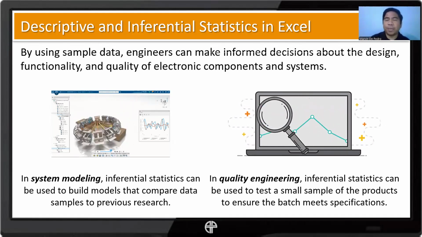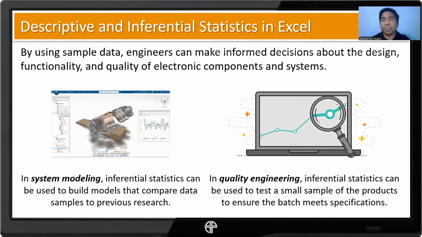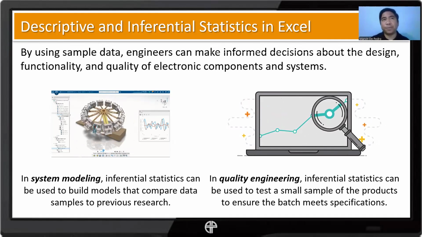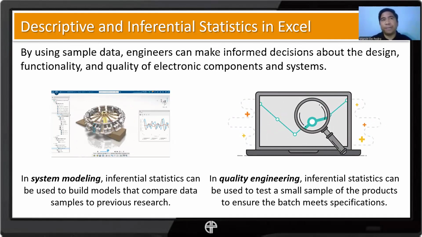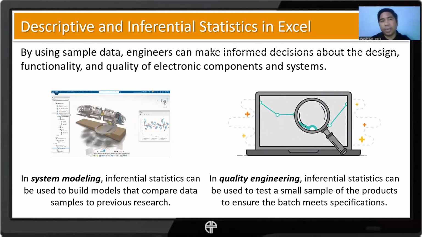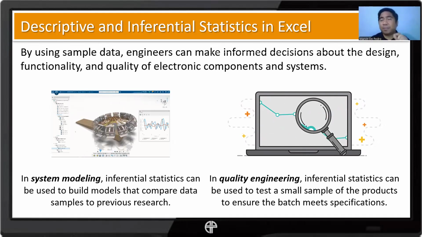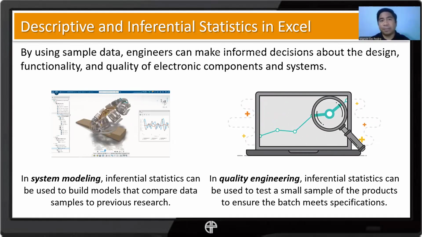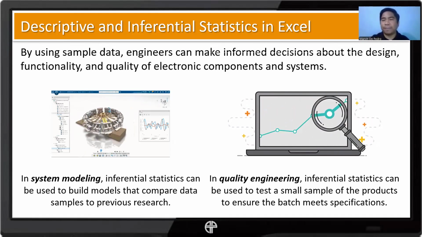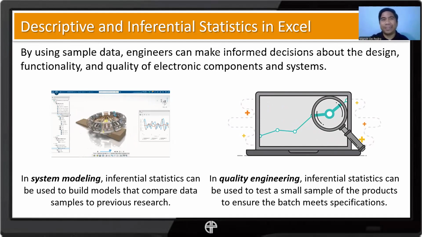In quality engineering, we can use inferential statistics to test a small sample of the products to ensure the batch meets specifications. Like, how sure are we that this batch of produced products has this certain mean, or falls within this value of our mean? Meaning they don't vary significantly from this mean. So we test that using some statistical tools, or if you want, you can do that manually.